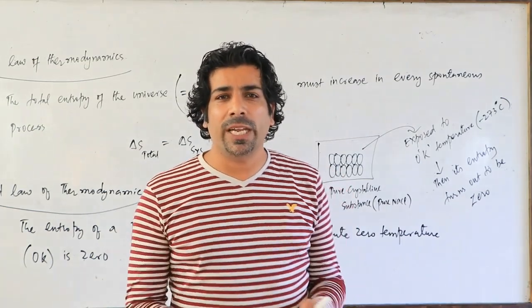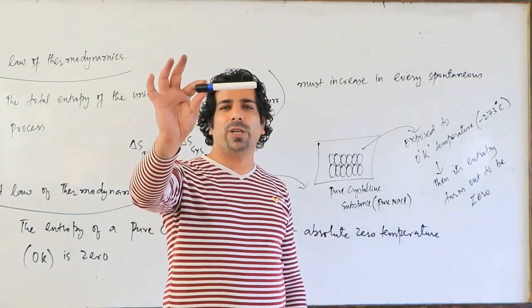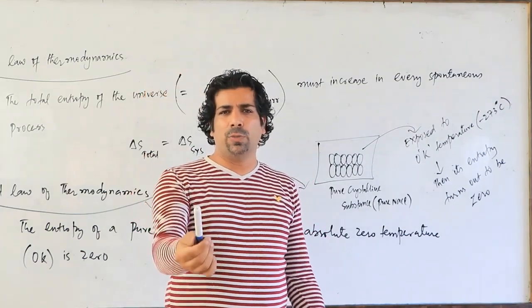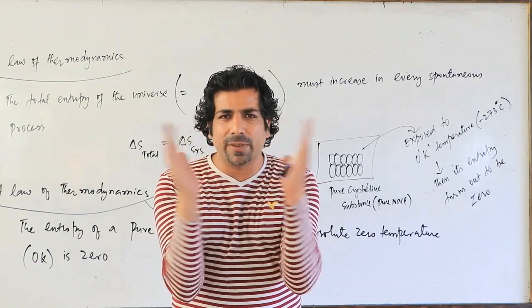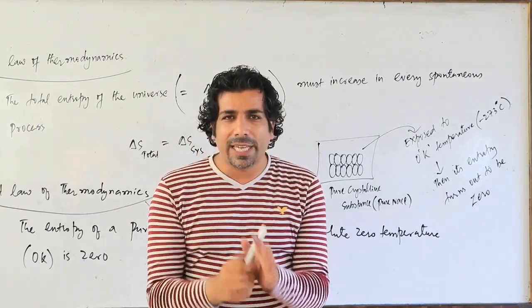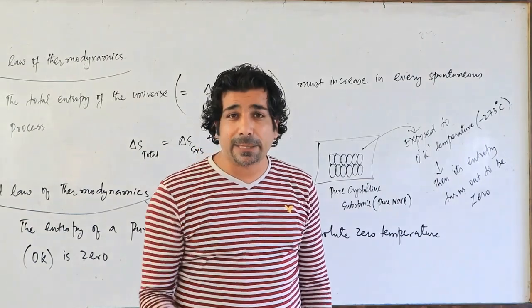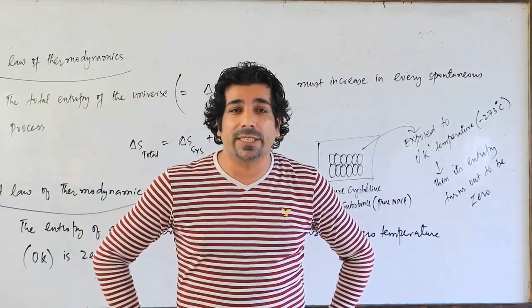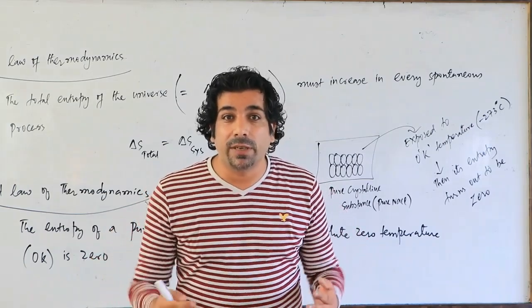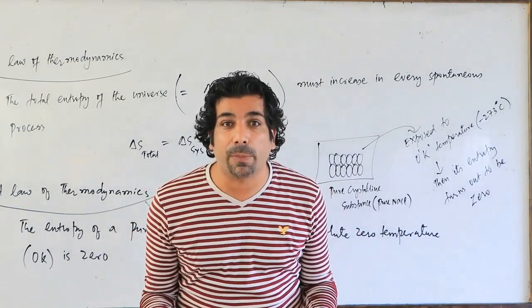Normally, let us suppose this is a sodium chloride crystal. At room temperature, the Na plus and Cl minus ions will be vibrating. Then I am taking this NaCl and exposing it to 0 Kelvin temperature, minus 273 degrees Celsius. What happens? Even the vibration will stop.